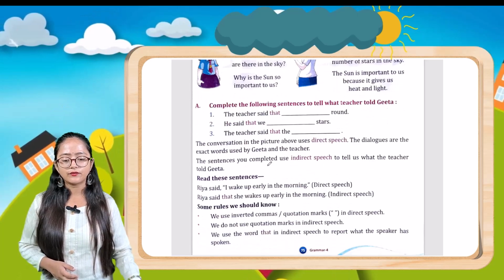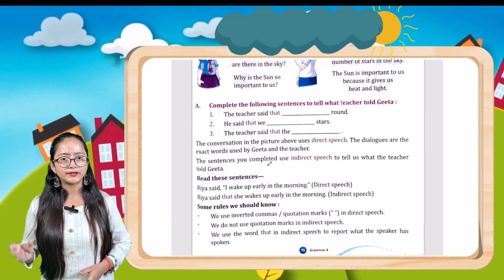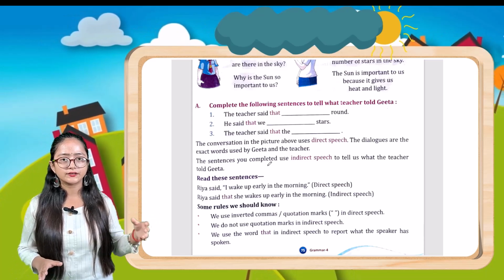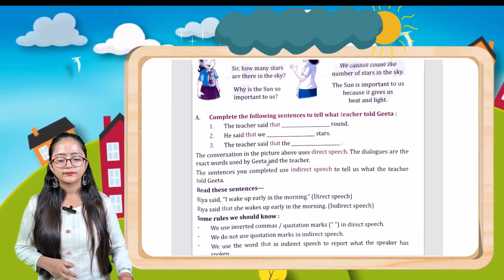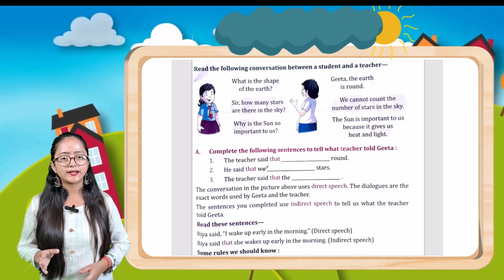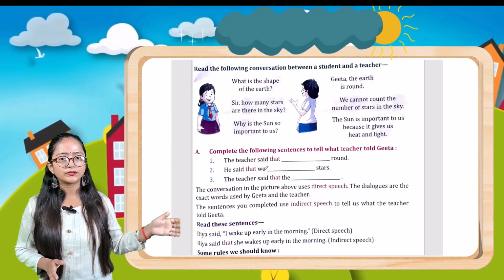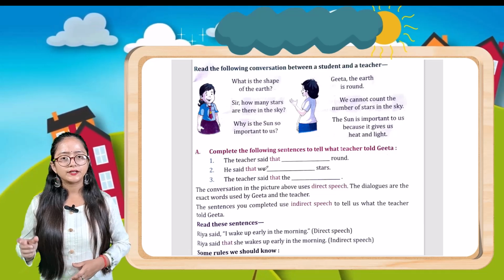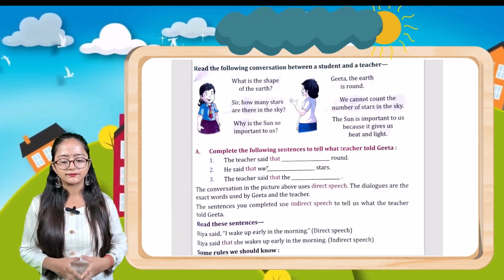Now it is saying, complete the following sentences to tell what the teacher told Geeta. So here you have to complete the sentences to tell what answer the teacher had given to Geeta. First one, the teacher said that dash round. The teacher said that the earth is round. Next one, he said that we dash stars. He said that we cannot count the number of stars. Next one, the teacher said that the dash. The teacher said that the sun is important to us because it gives us heat and light.